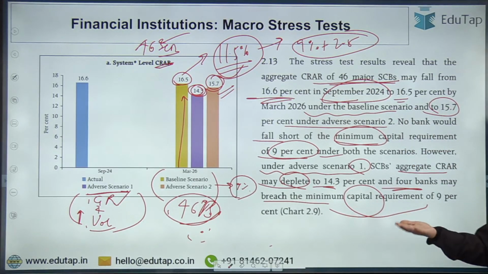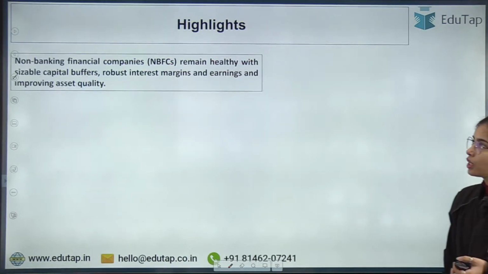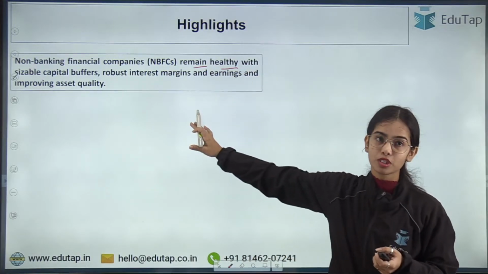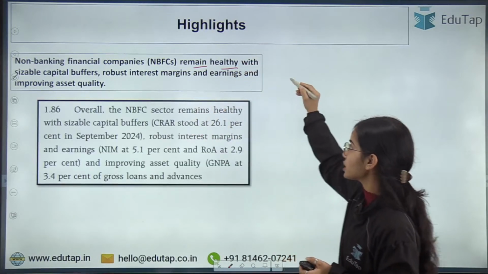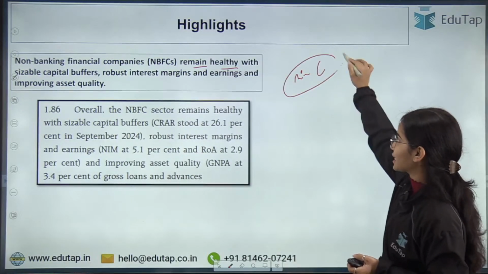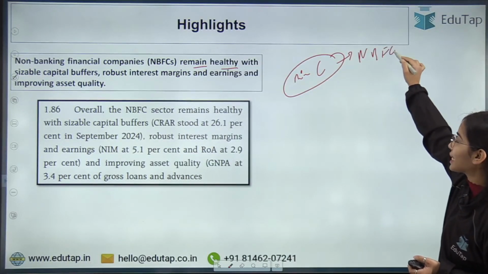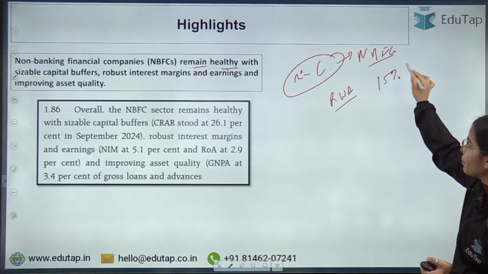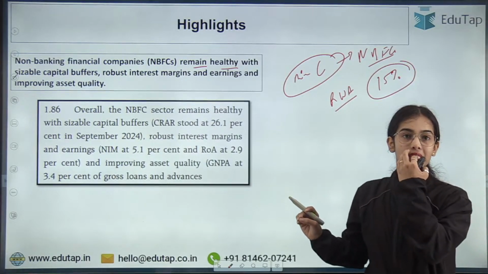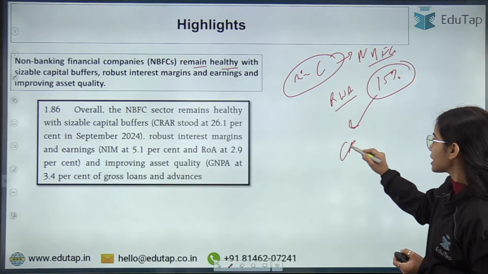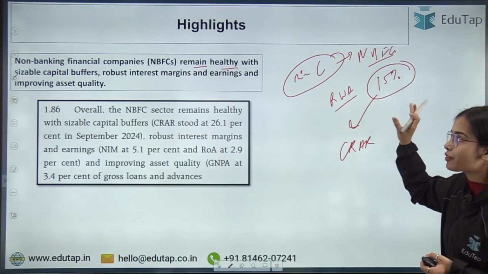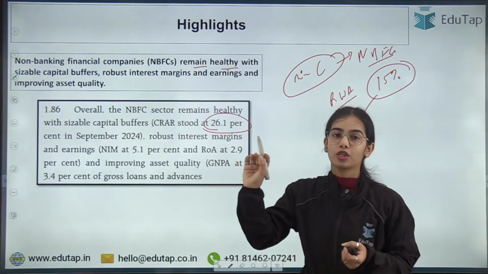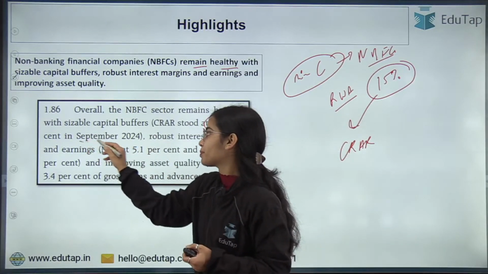So there are tests that are done and this is the result. Now non-banking financial companies remain healthy with sizable capital buffers. So the NBFC has good capital buffers. The minimum capital that the NBFCs should have against their risk-weighted asset is 15%. Okay, so the minimum CRAR requirement for NBFCs is 15%, but the NBFCs are maintaining 26.1% of the CRAR as on September 2024.